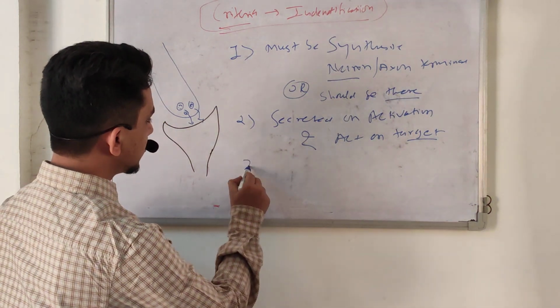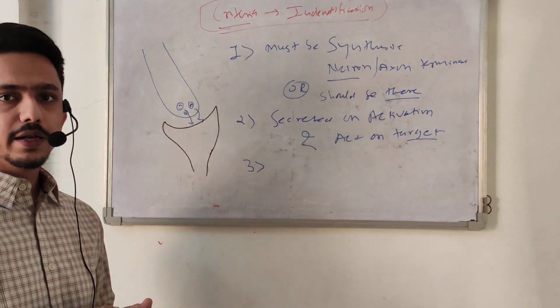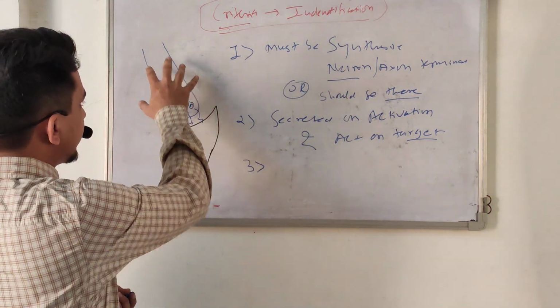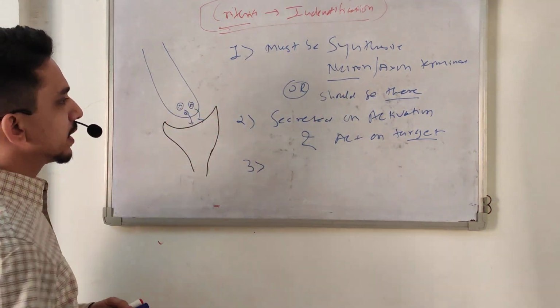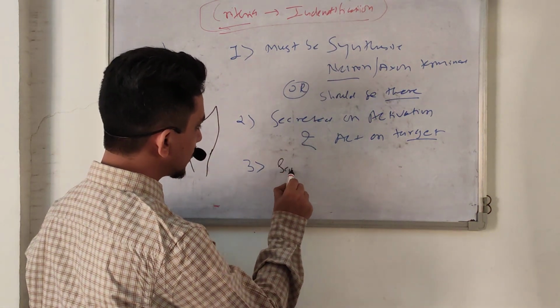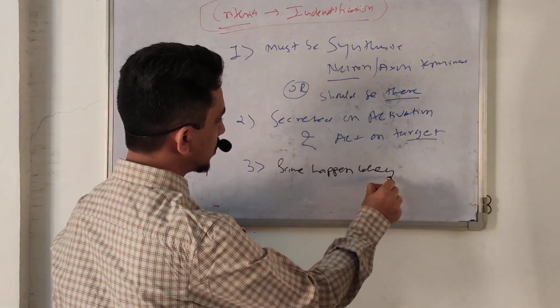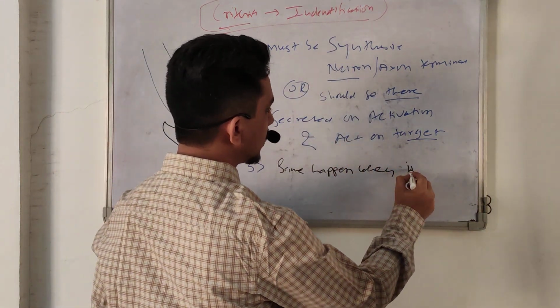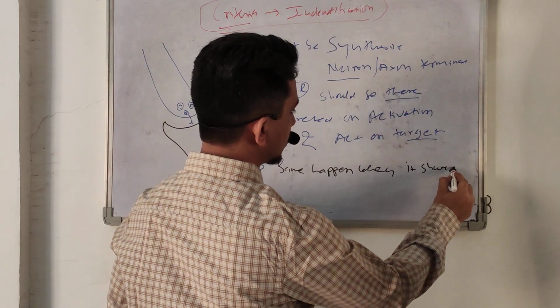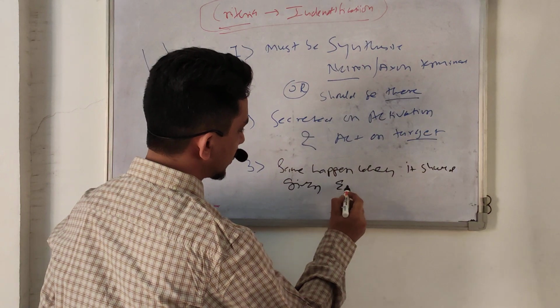Third, it is similar to what happens on activation, but the same effect should occur when it is given externally.